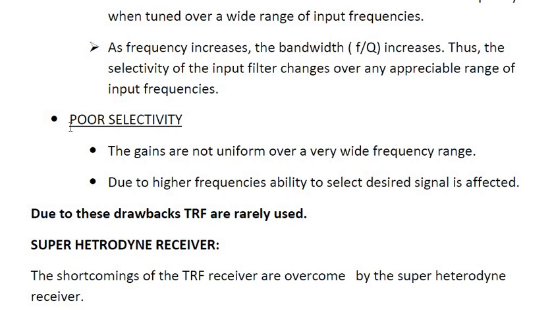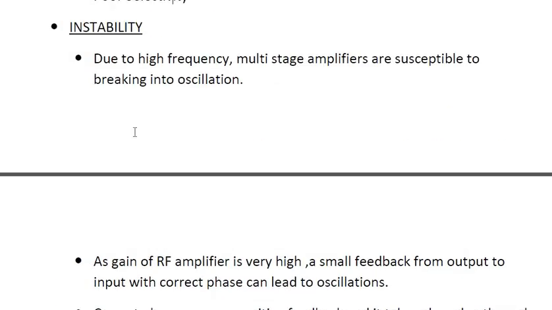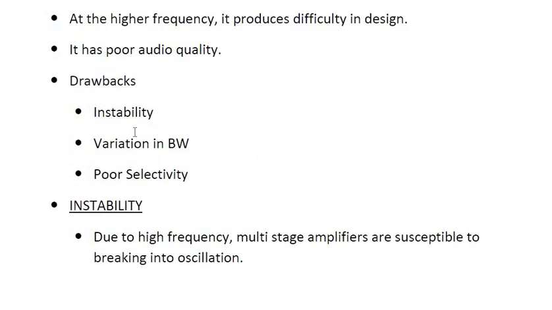The first disadvantage is poor selectivity, you will be having variation in the bandwidth, instability, and poor audio quality, and if you are going to use these TRFs at higher frequency ranges, it is very difficult to produce the design of this particular receiver. So these are the drawbacks, advantages, design, and the block diagram of your tuned radio frequency receivers.